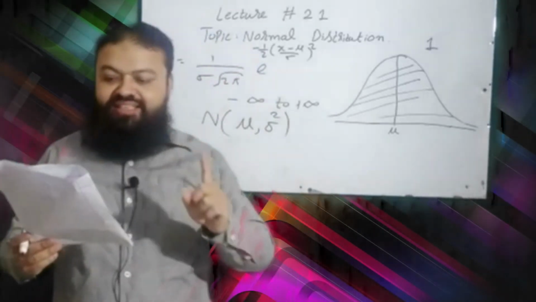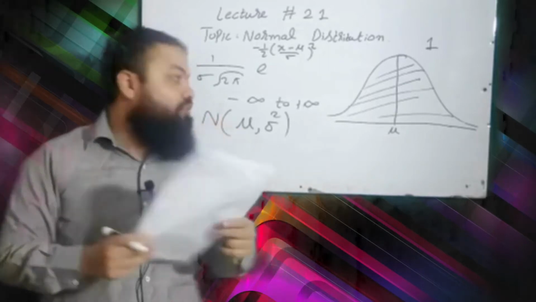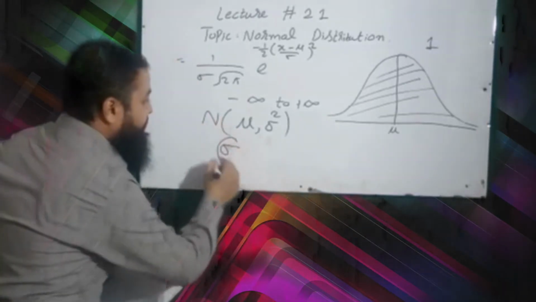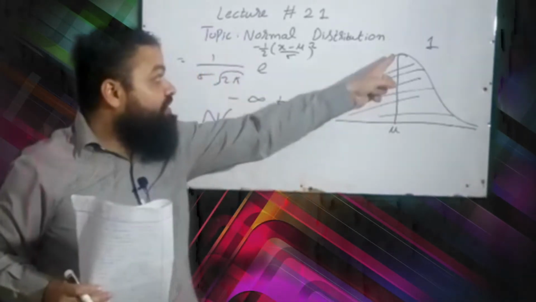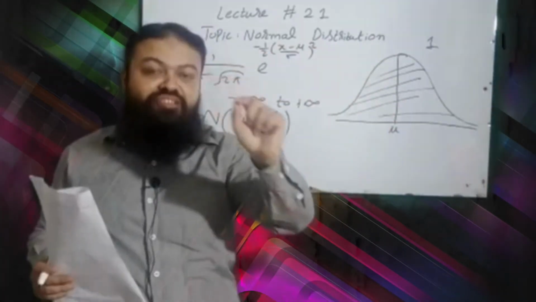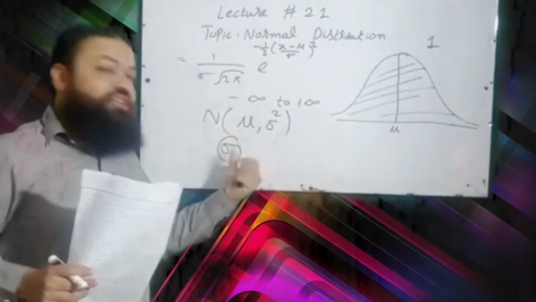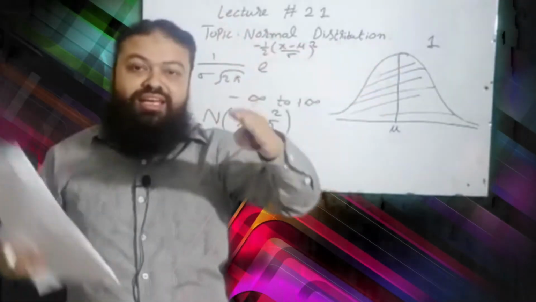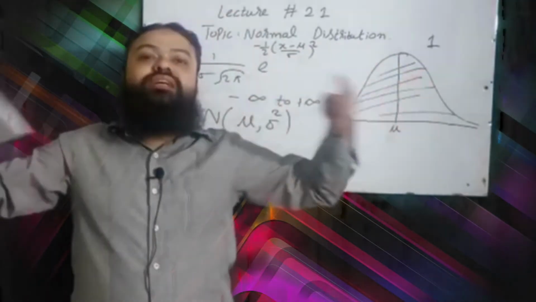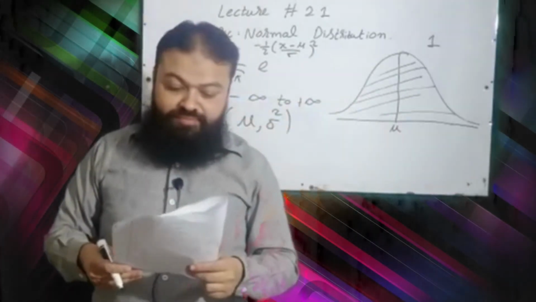Question number 9, the shape of the normal curve depends upon the value of standard deviation. Dear students, the height of the normal curve is inversely proportional to the standard deviation. If the standard deviation becomes larger, then the height of the normal curve becomes smaller and the values have large variation. There is a flatter and narrower curve you have.